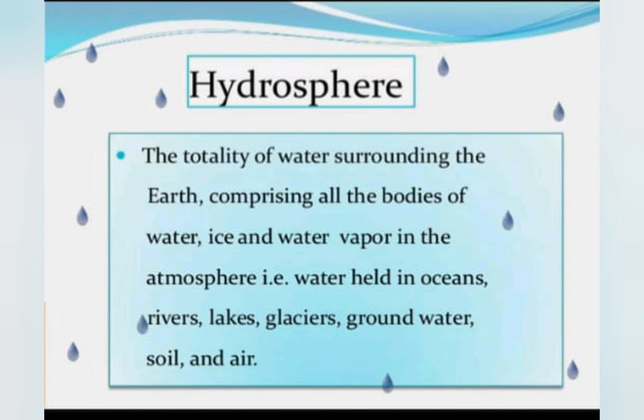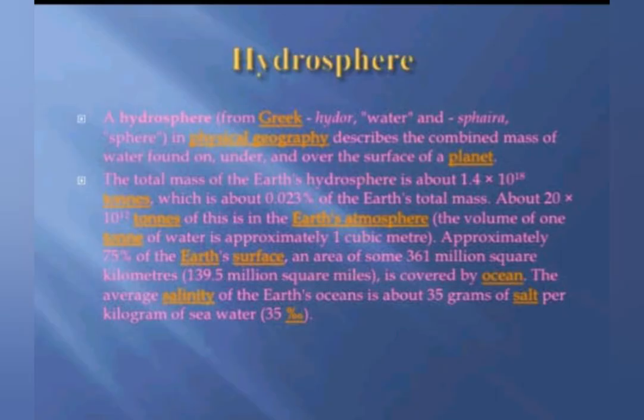Hydro is a Greek word and its meaning is water. And sphere means the physical geography. Then hydrosphere means the water geography. On our earth, one third part is covered with land and the other part is covered by water bodies, that is, the hydrosphere.